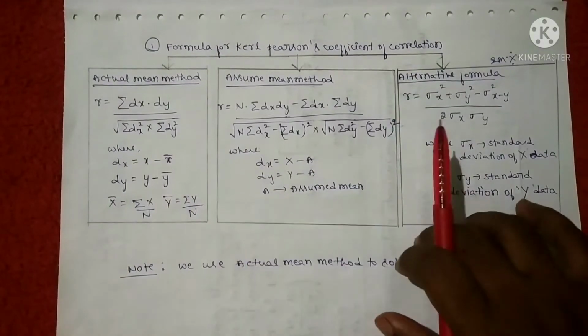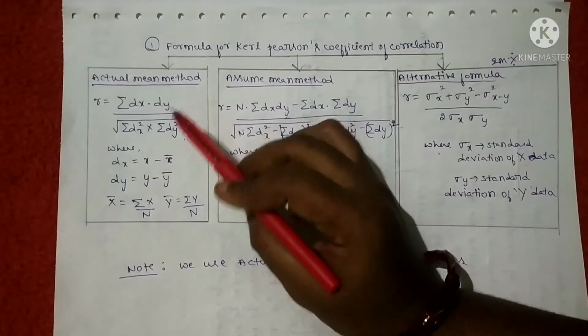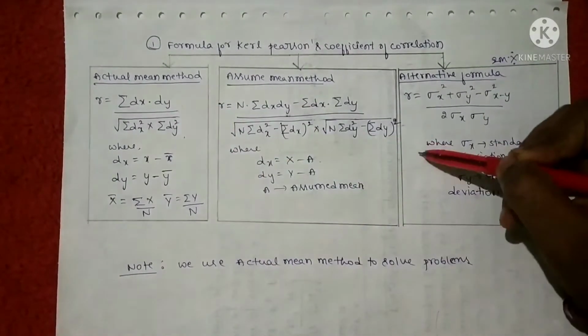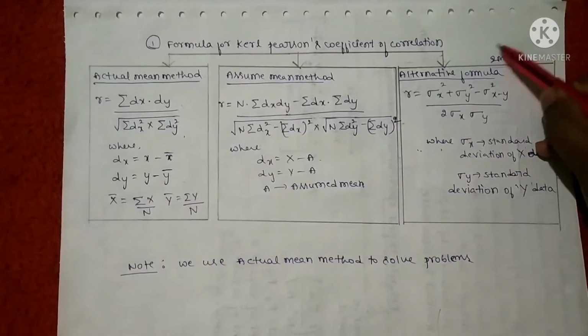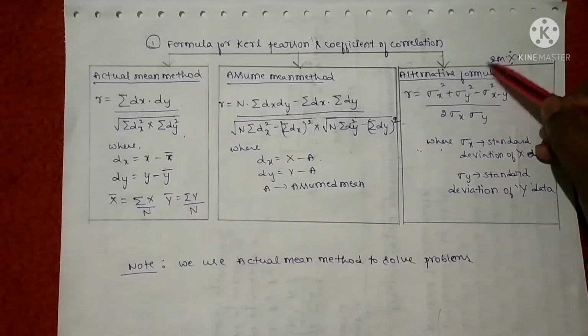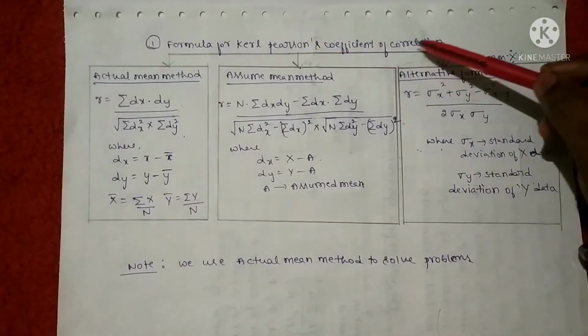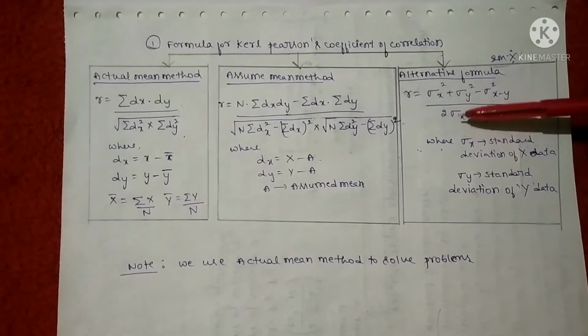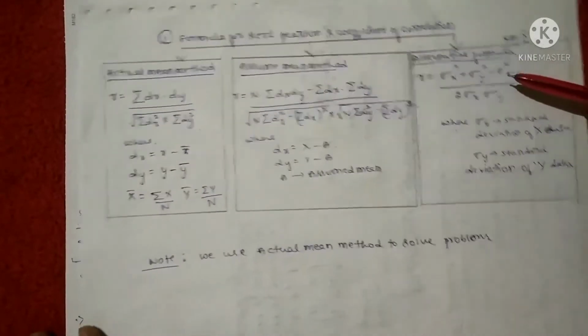But among these three formulas, the first one is very important and we make use of the first formula in almost all the problems. But anyhow, we need to practice these two formulas as well. And in most exams, this question is repeated for 2 marks. They'll ask, write the alternative formula to find Karl Pearson's coefficient of correlation. So we say this formula is the alternative formula itself. So that is why I have mentioned this as the alternative formula.